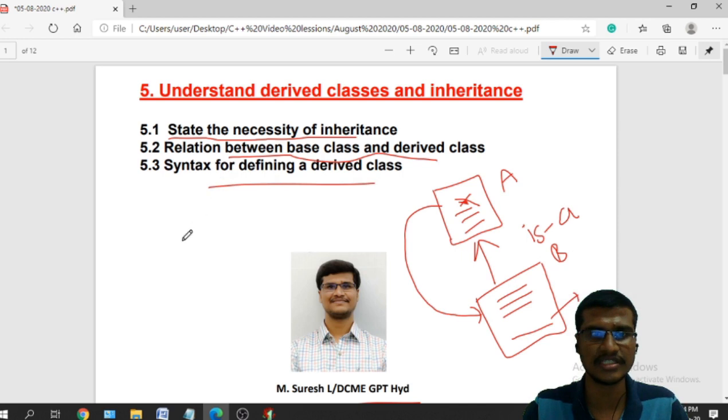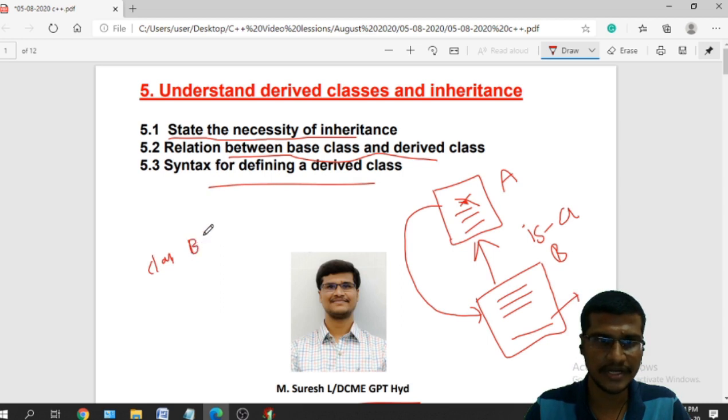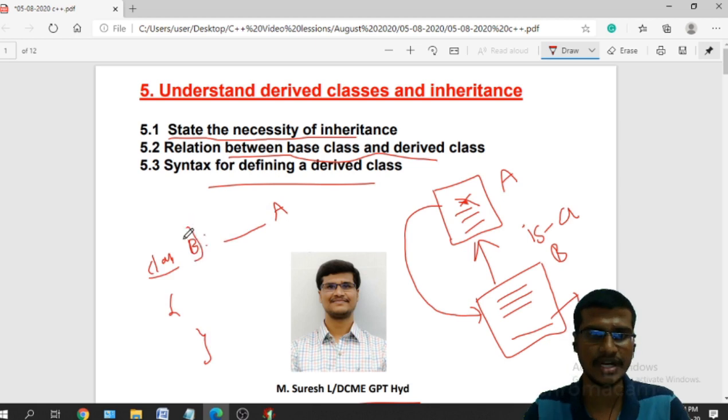And what is the syntax for this one? Just class is the keyword, and then the name of the derived class, and you have to use a single colon. Here you have to use the accessibility mode, and then the class that I am deriving from, A. So this is the syntax: class is the keyword, this is your derived class name, and you have to use this single colon.